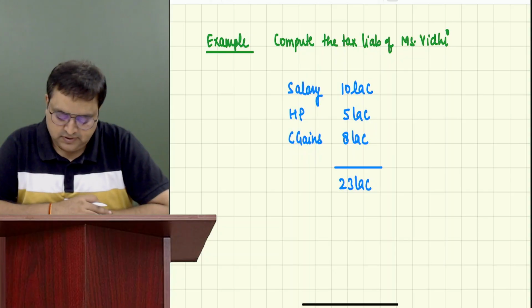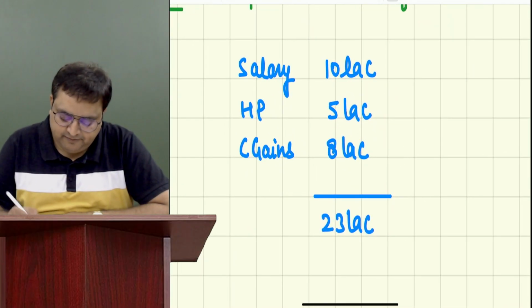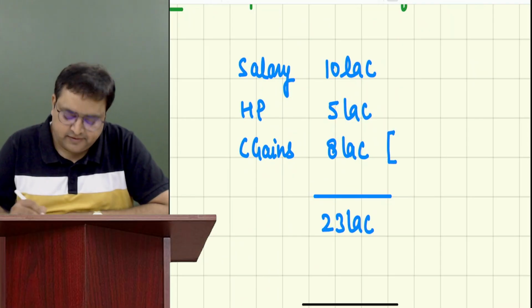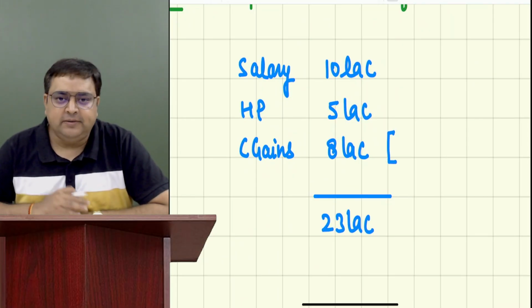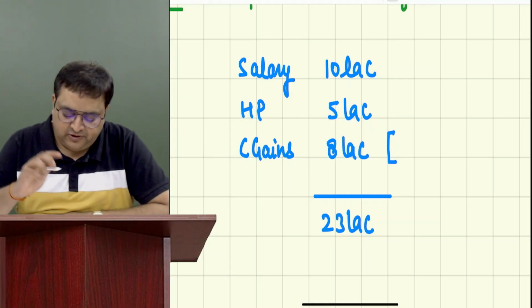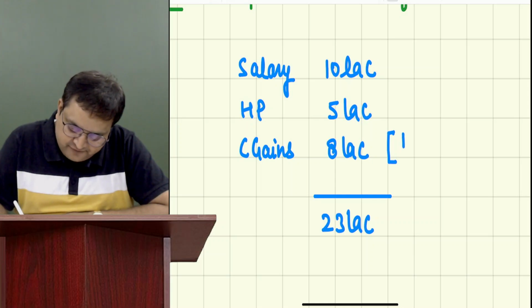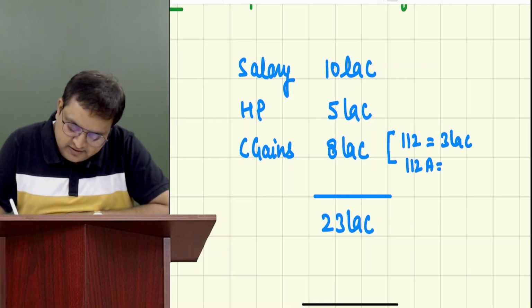And in her capital gain, we came to know, just write it over here. Long-term capital gain was 5 lakh. So long-term capital gain is divided into two parts. One is 112, was 3 lakh. 112A was 2 lakh.